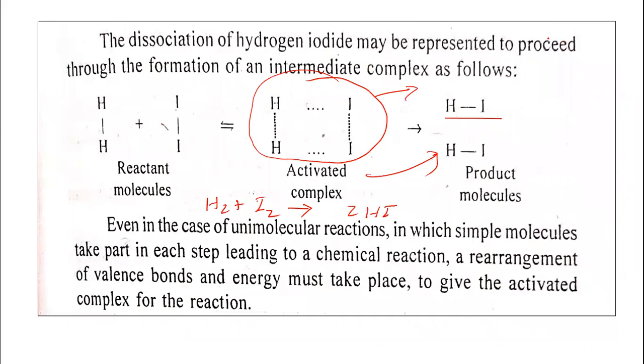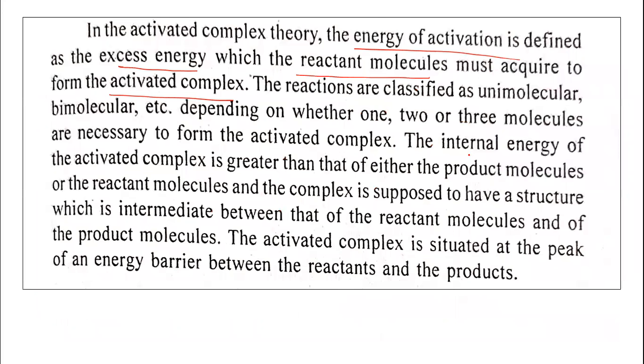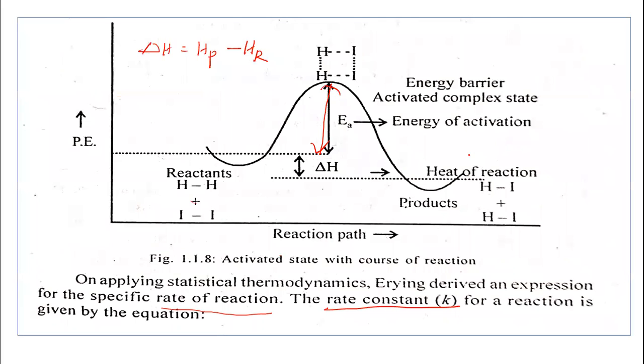The example taken here is the reaction between H2 and I2, where there is a formation of the activated complex. You can see this is the formation of the activated complex, where the product molecules are formed. Now the reaction path can be shown here. Two molecules undergo collision.